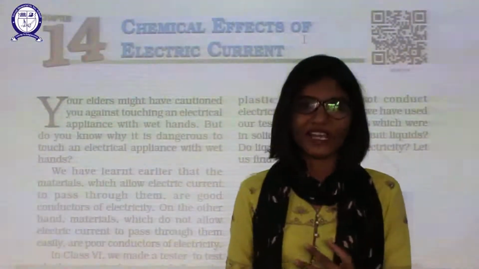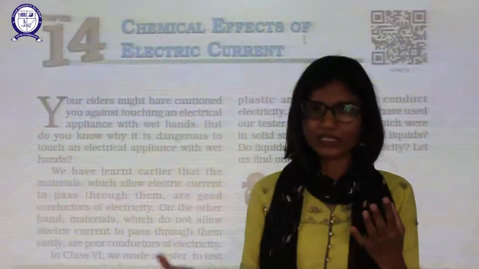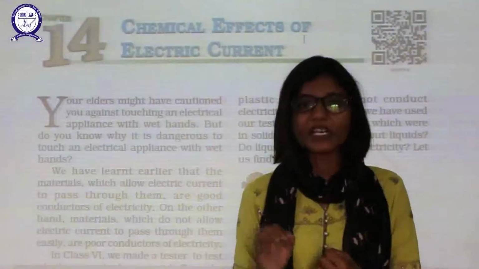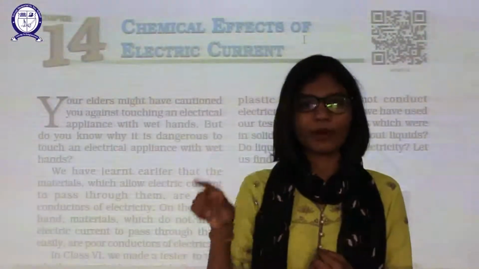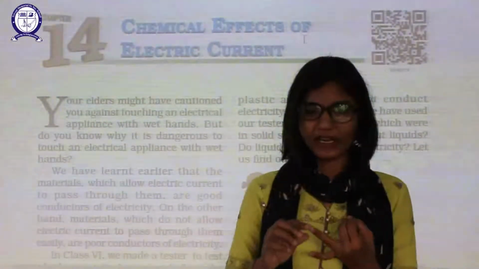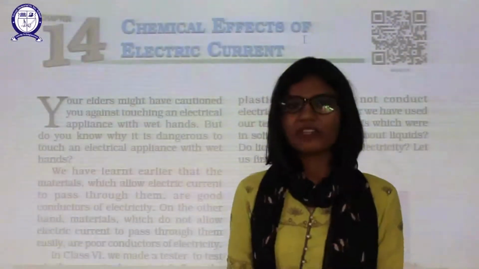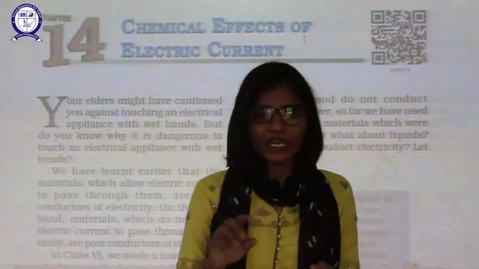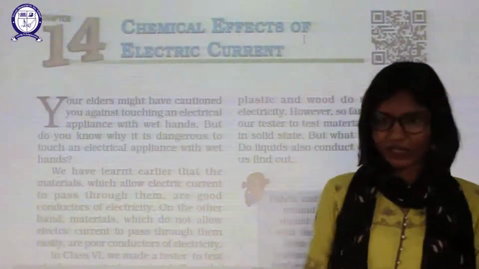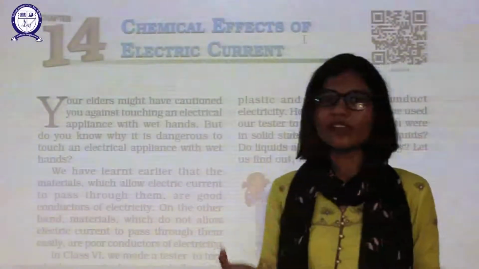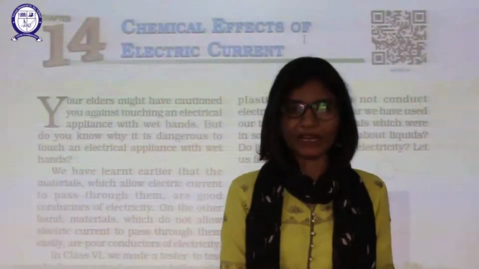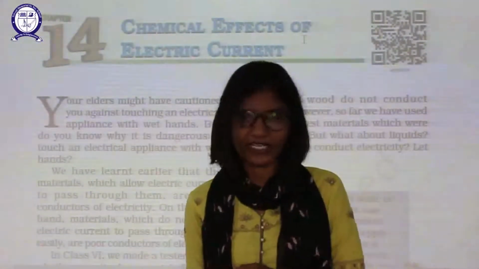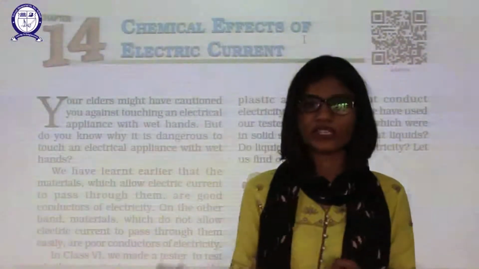Okay, two effects we have studied in your class 7. Those were your heating effect of electricity, in which heating is produced when current passes through any circuit, and the second one is your magnetic effect, in which when we place any magnetic material or any metal near your electric circuit, then it will possess the magnetic effect. That's how we make the electromagnets, right? We have discussed these two things in class 7.